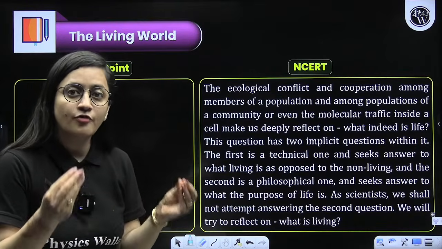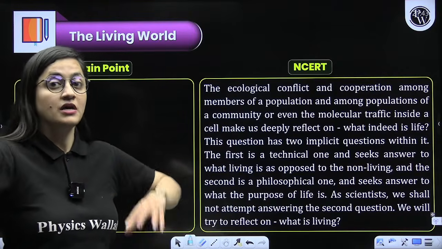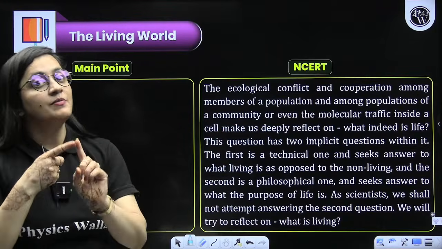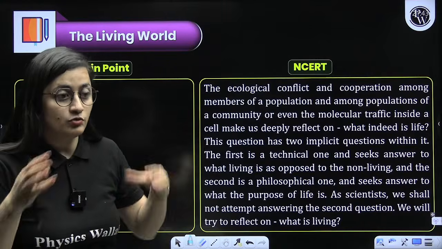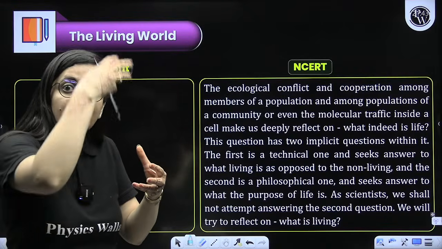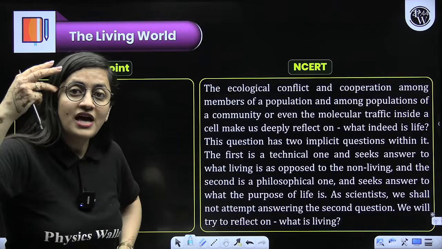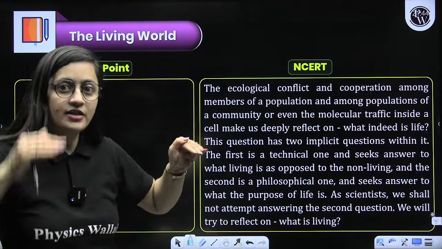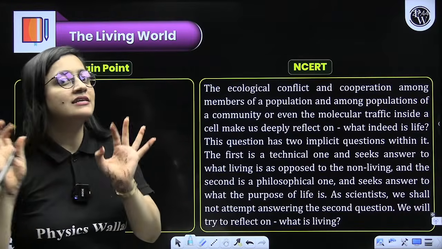Biomolecules, chemicals, they form protoplasm, that forms the cell, the cell forms tissue, organ, organ system, organism. Organisms of the same species living in a particular area make a population. Different populations, we cannot live alone, we need plants, we need microbes, together they make communities. Then different communities and the surrounding environment, their interaction, that makes the ecosystem. We have biome, we have biosphere. So it is all about interaction. From any level you go to the next level, what you will see is interaction.